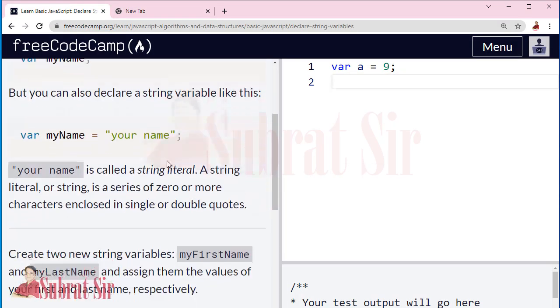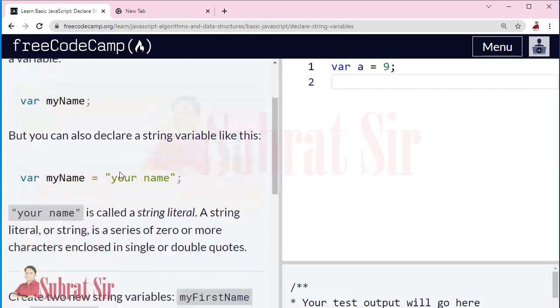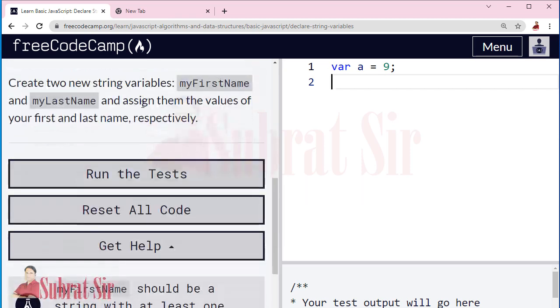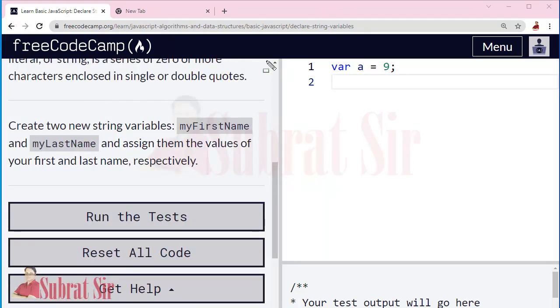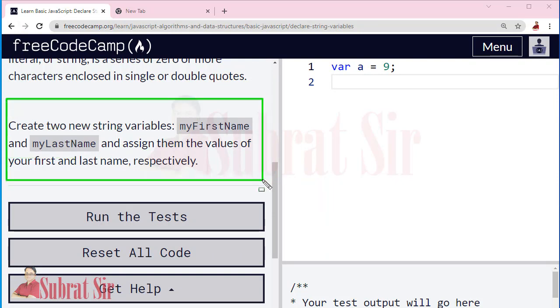Then declare string variables. So in the same way we can declare string variables, but the strings will be within double quotes. So our task for this class is create two new string variables, my first name and my last name, and assign them the values of your first and last name respectively.